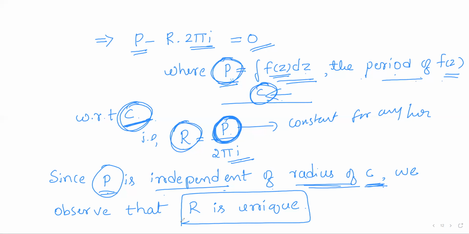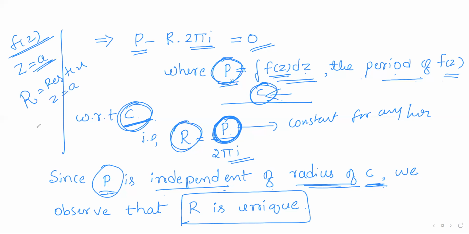It is always unique. And in short, if f of z is any analytic function and z is equal to a is an isolated singularity, then the residue of f of z at the isolated singularity a is nothing but the constant which makes the function f of z minus r by z minus a represent the derivative of some analytic function, or it helps this function have the period 0, right? So this is about the introduction of calculus of residues.